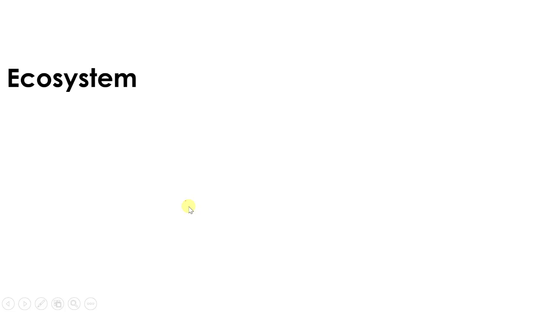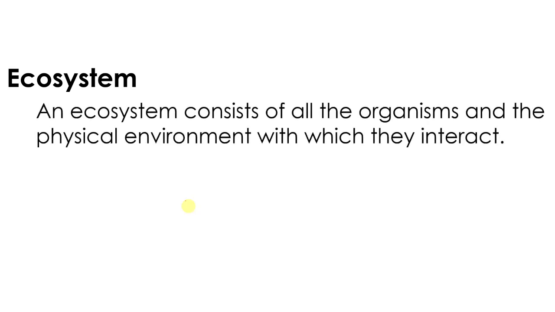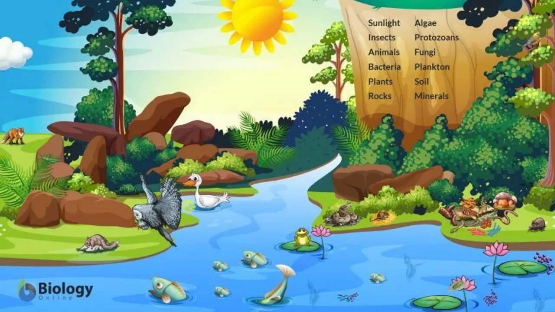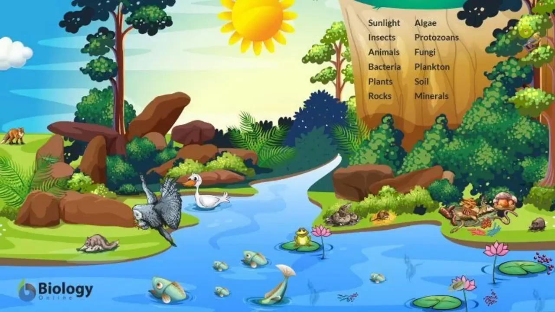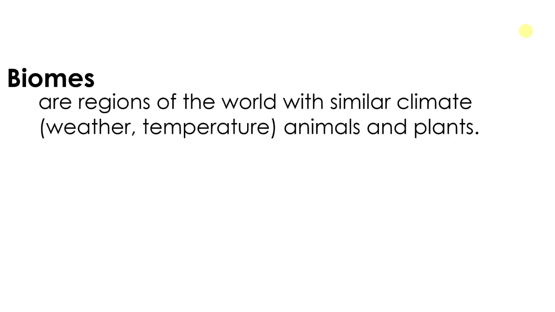Let's discuss ecosystems. An ecosystem consists of all the organisms and the physical environment with which they interact. So in this case, this one is an ecosystem. Again, it's composed of all the living organisms and of course their physical environment. Today we're going to focus on the physical environment of these organisms. Let us discuss biomes. Biomes are the regions of the world with similar climate, animals, and plants.